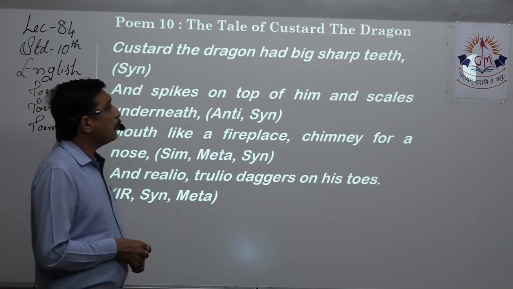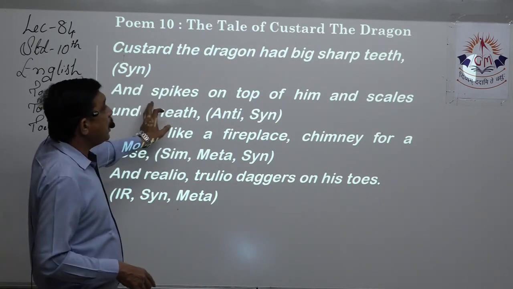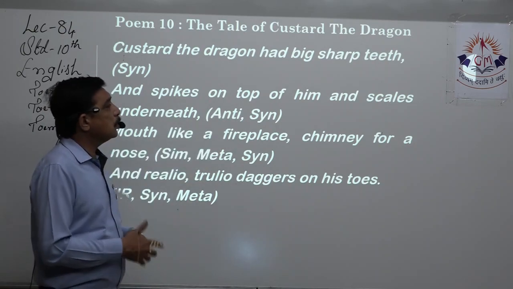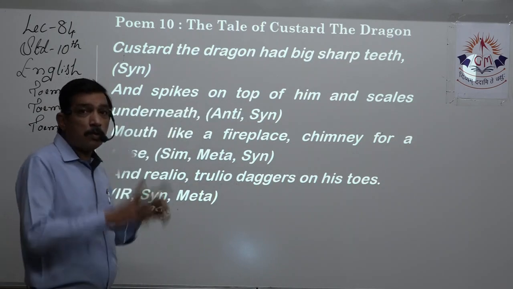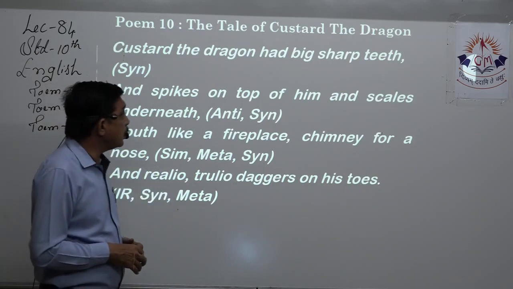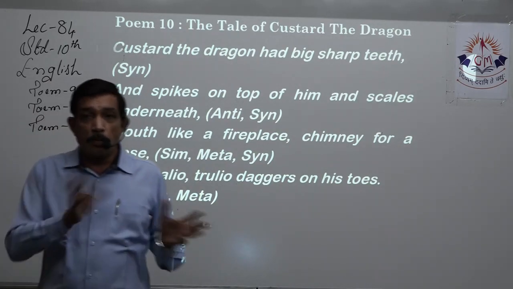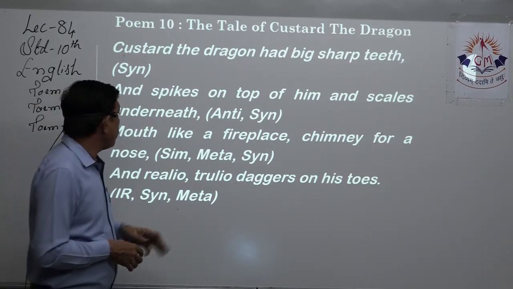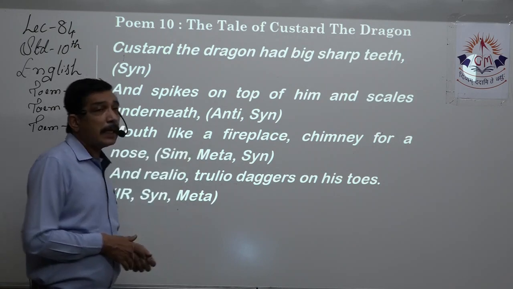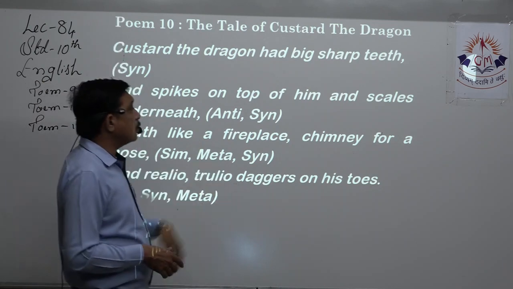Custard the dragon had big sharp teeth. Teeth are part of the whole body, so synecdoche is present over here. Spikes on top of him and scales underneath. Yes, antithesis is used over here. Top and underneath. Two opposite terms, right? Top is one, the other is the opposite. So antithesis is used over here. Synecdoche is there. Scales, spikes, they are part of the body. So part of the whole. So they are synecdoche. Mouth like a fireplace, chimney for nose. Like is there, so simile is sure, right? Because it is direct comparison. Metaphor is also there.